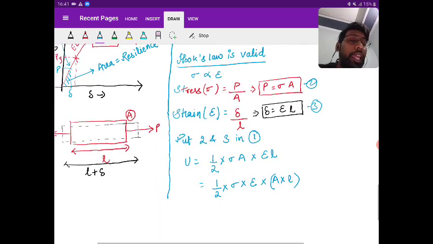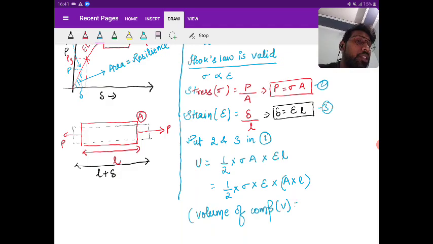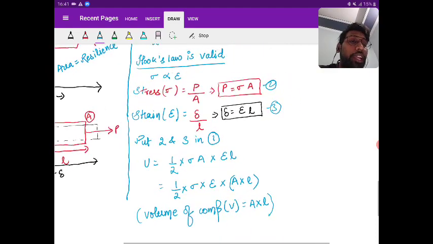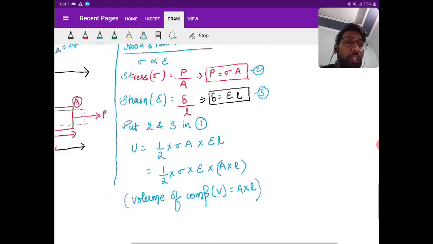So what is this A into L? If you look at the diagram of the bar, A into L is nothing but the volume of the component. Yes or no? So volume of component, that is V, is equal to A into L. Okay, so I'm going to write A into L as V in the future derivations.